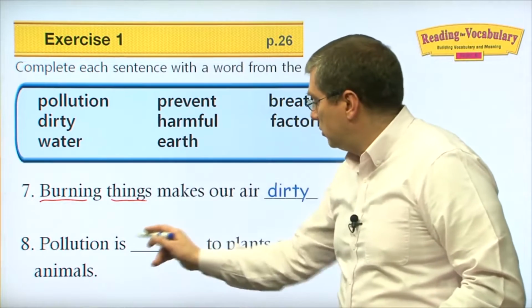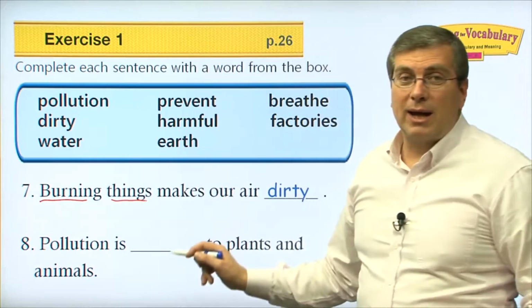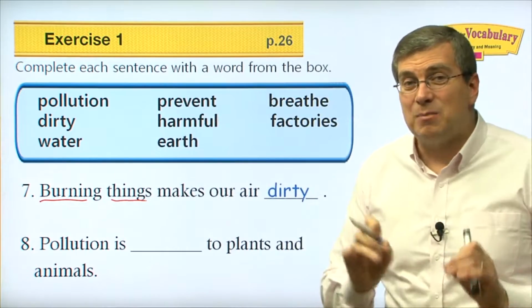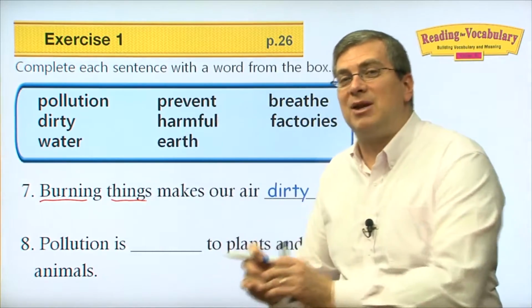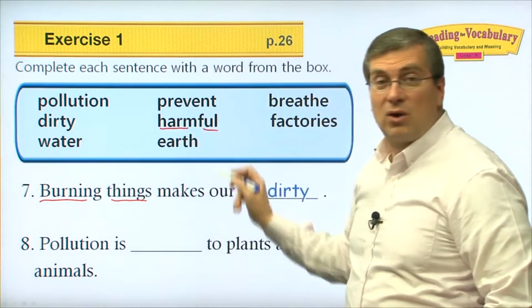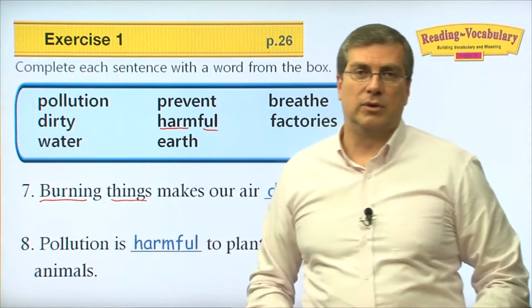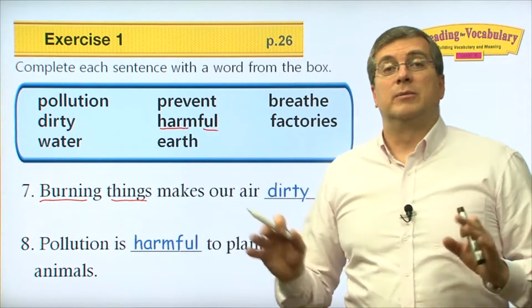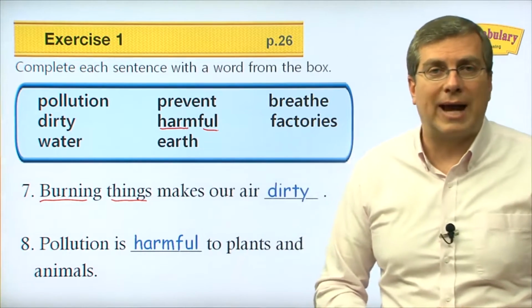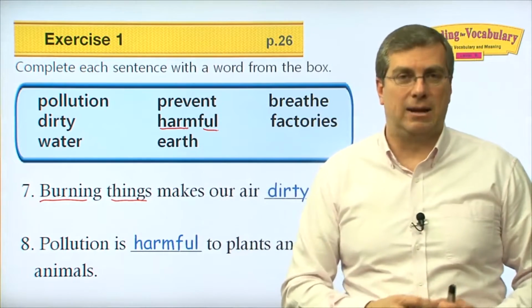Number eight. Pollution is what to plants and animals? Pollution is bad, right? What's another word for bad here? It causes harm. It's bad because it causes damage or it causes harm to something. Of course, we're looking for harmful, right? It causes harm. It is harmful to plants and animals. Of course, pollution is bad to plants and animals. We are animals, so it's bad for humans. It's bad for all other animals. It's bad for plants. Pollution is harmful to plants and animals.